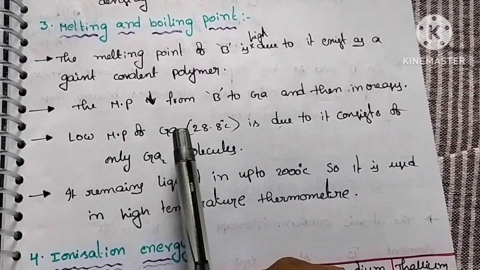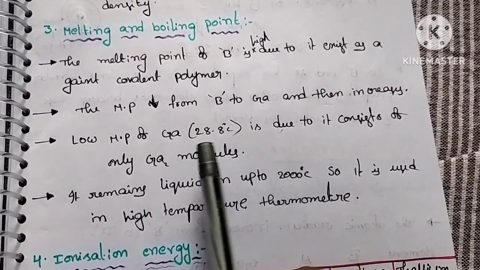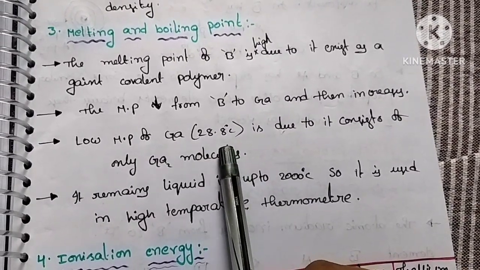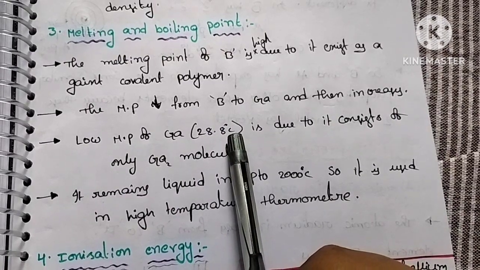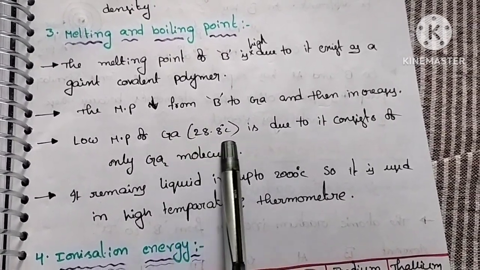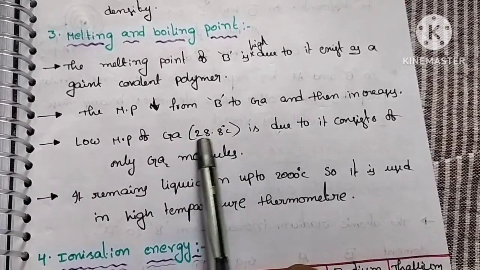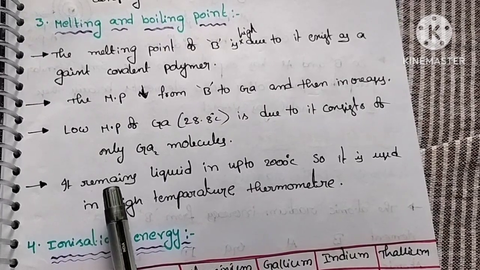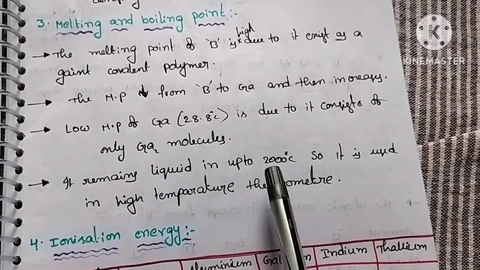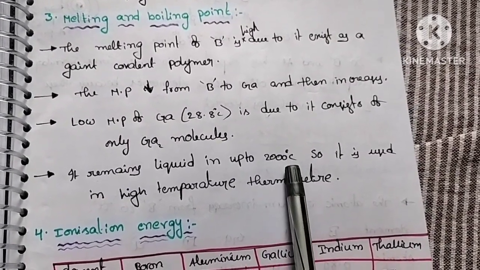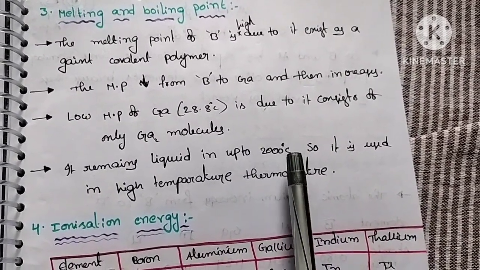Okay, the low melting point of gallium is due to it consisting of only Ga2 molecules. So the melting point of gallium is 28.8 degrees centigrade. This is the most important point. So there is a chance it will definitely be asked in competitive exams. Next, gallium remains liquid up to 2000 degrees centigrade. So even at 2000 degrees centigrade, gallium stays in liquid form.